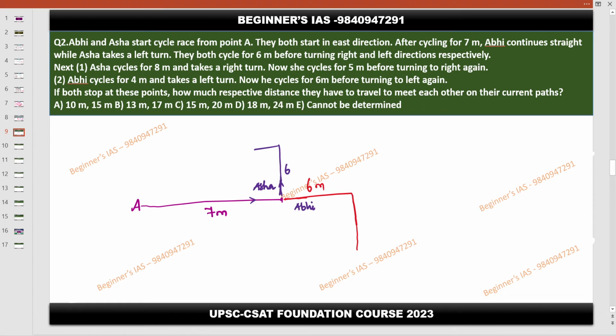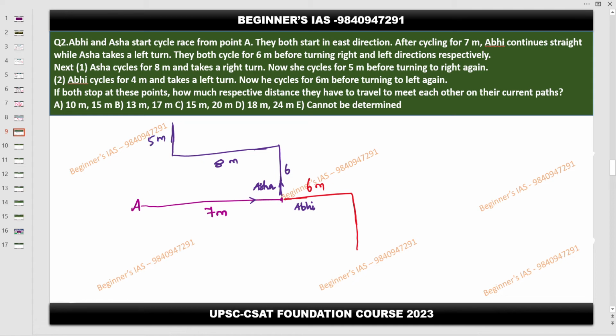Then after this, move on to the statements. Next, Asha cycles 8 meter. So Asha is cycling in this direction, 8 meter. Then takes a right turn, so in this direction. Now she cycles 5 meter before turning right again. It is clearly mentioned, turning right again. Simple. I am just stopping here.